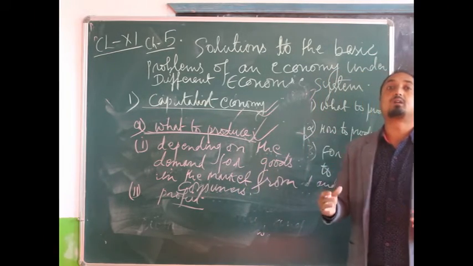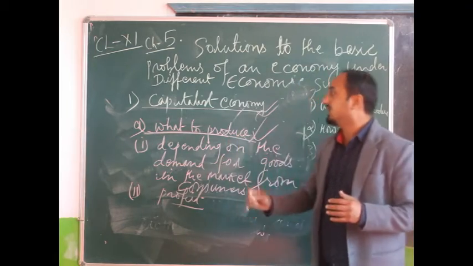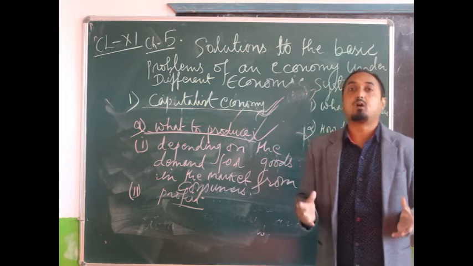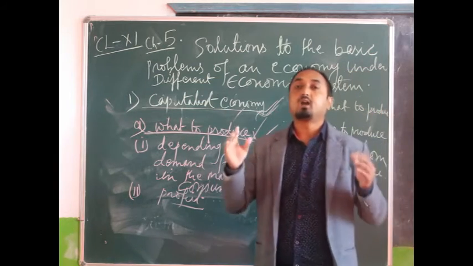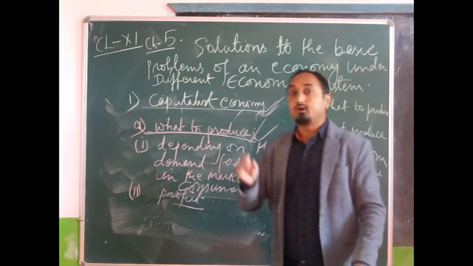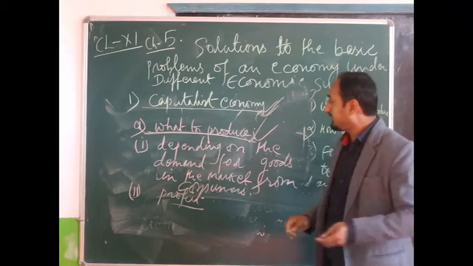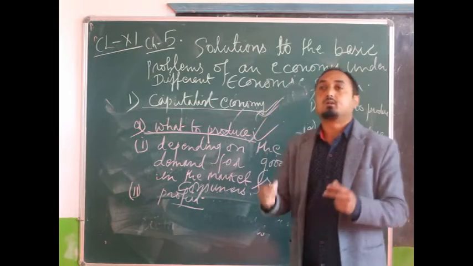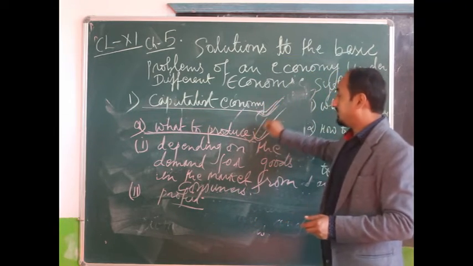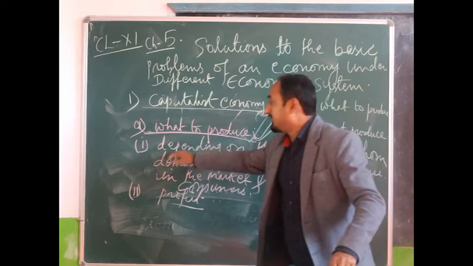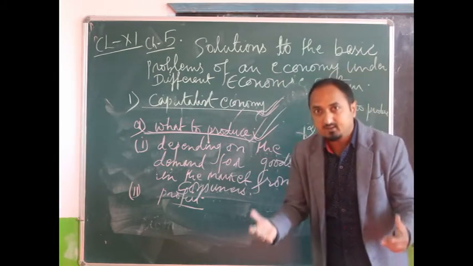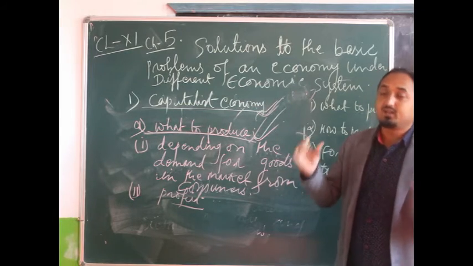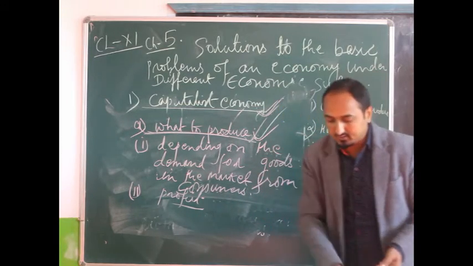They will produce those commodities in which the profit margin is very high, because under capitalist economy, the private enterprises are interested to produce the commodity only when their profit is very high. That means their main objective is to earn profit. So because of that profit motive, the producers will be producing in a capitalist economy. So in this way, the problem of what to produce can be solved. One, depending on the demand, they will produce the commodity. And second, they will also see the profit margin. If profit margin is very high, they will produce that type of product in the market.